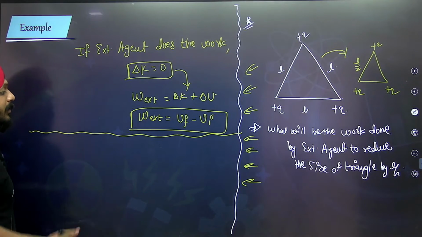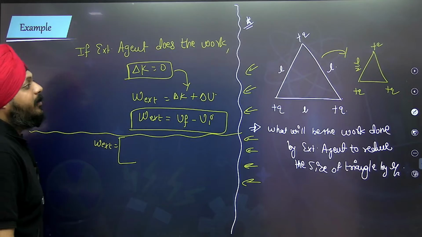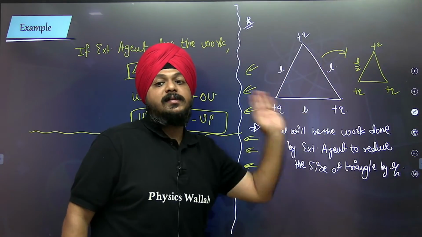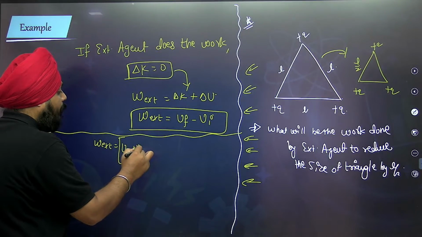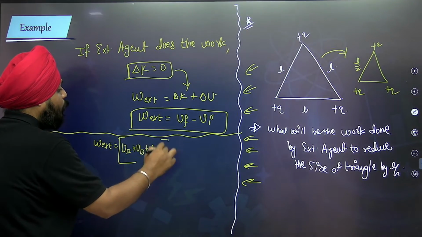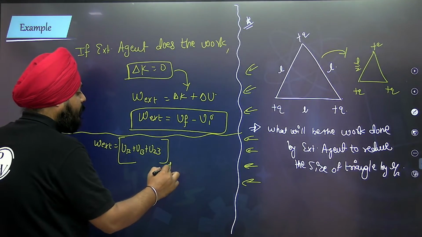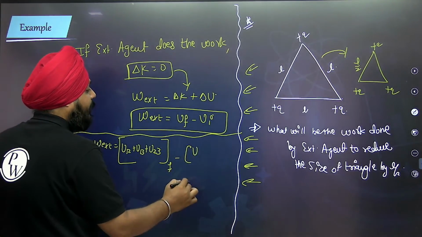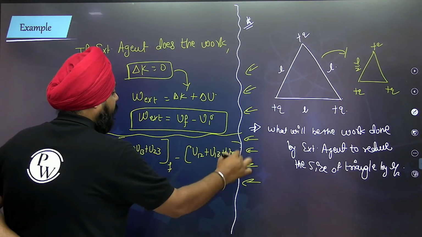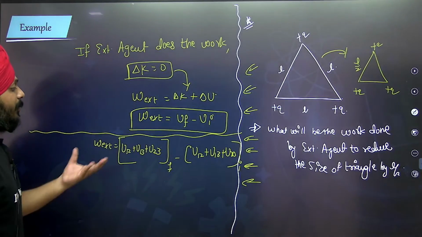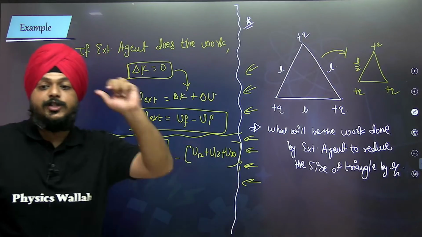First of all we write down the final: 3 pairs are there, 1 of 2, 1 of 3, 2 of 3, final minus initial, the resultant potential energy final minus the resultant potential energy initial.